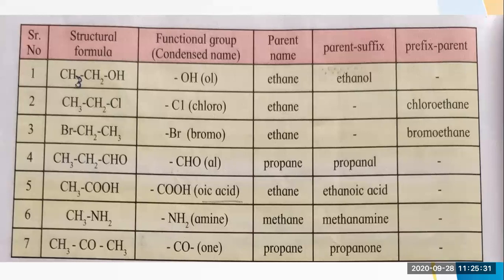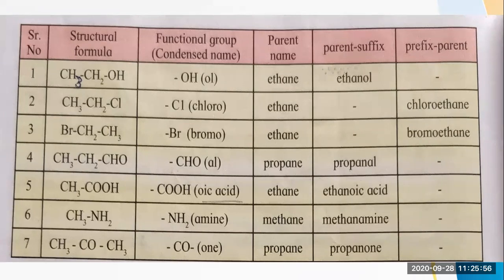Then comes CH3COCH3. So here CO is the ketonic group. When a ketonic group is there, then you have to add ONE. Now as three carbons are there, we will write the parent name as propane. Then instead of that last E, you just put ONE there and it will become propanone. So likewise, you have to give names to your compounds.